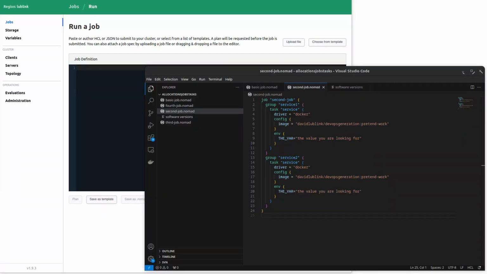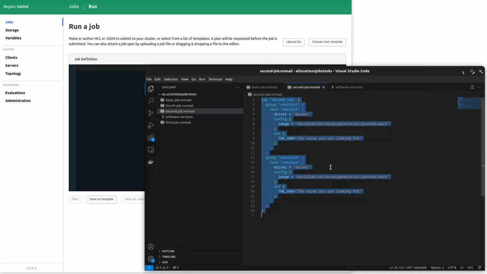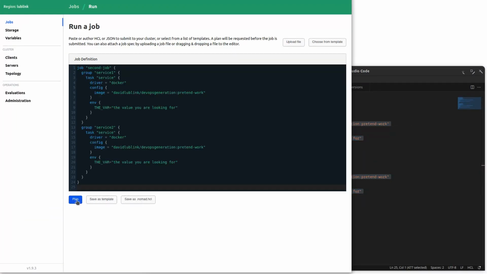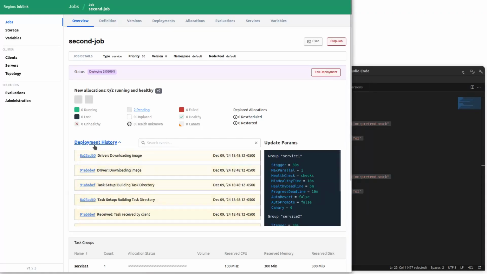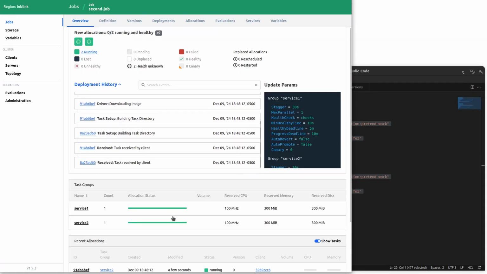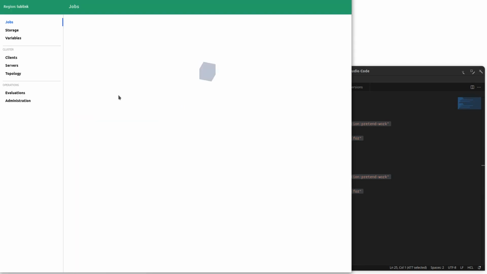The last piece is allocations, and we're going to be using the web UI to help us better understand what allocations are. Allocation is the term used by Nomad to refer to an instance of a group that is deployed, being deployed, dead, etc. I'm going to go ahead and copy this Nomad job, and we're going to run that. And you can see that we have a task in a group service 1 and a task in a group service 2. They're going to be created now. This is a very basic cluster I'm running, so they're going to be on the same node. I'm going to let that fire up and look at that. It's running. It doesn't say healthy yet, but I'm sure if I spam F5, it'll say healthy.